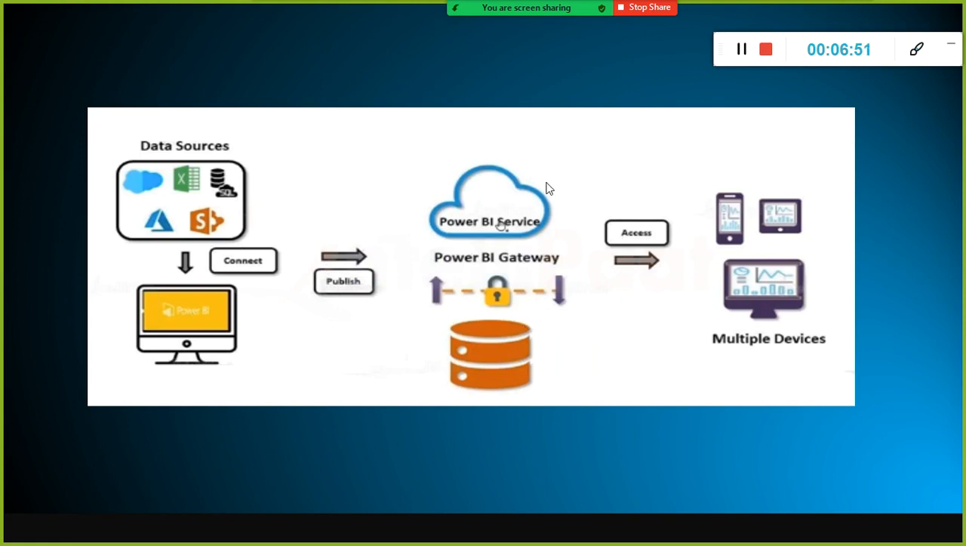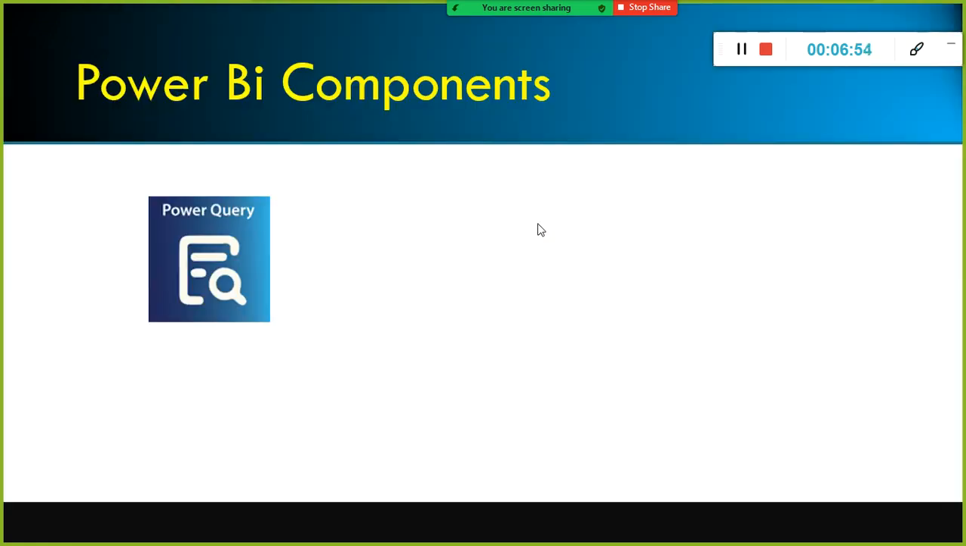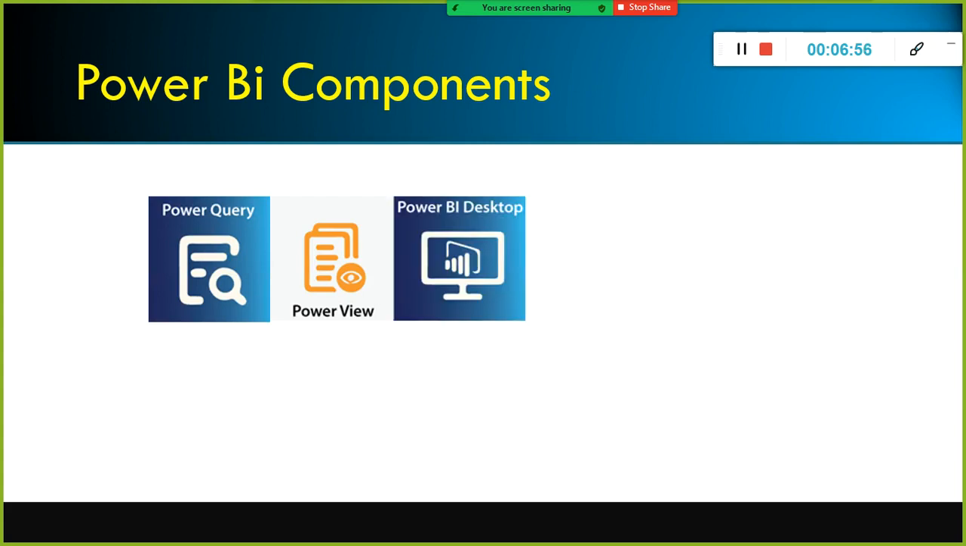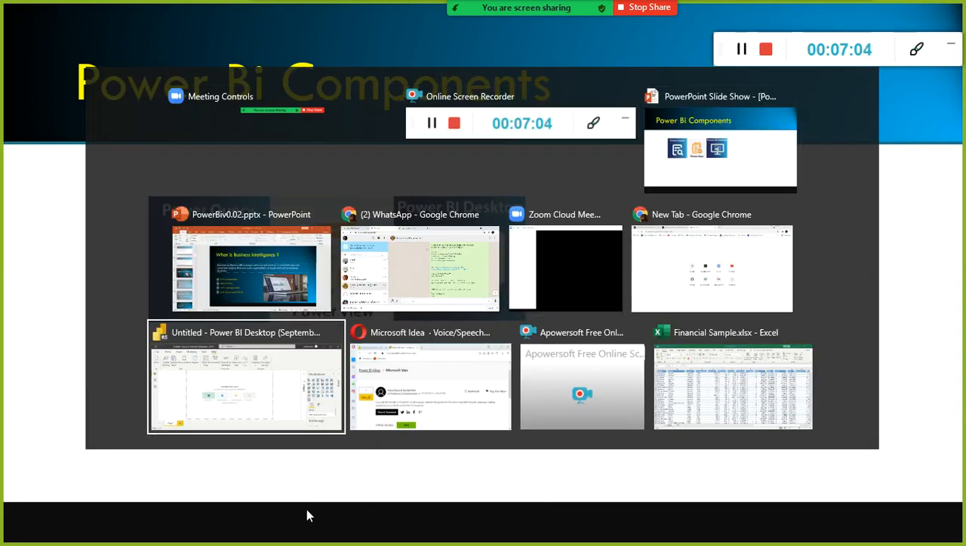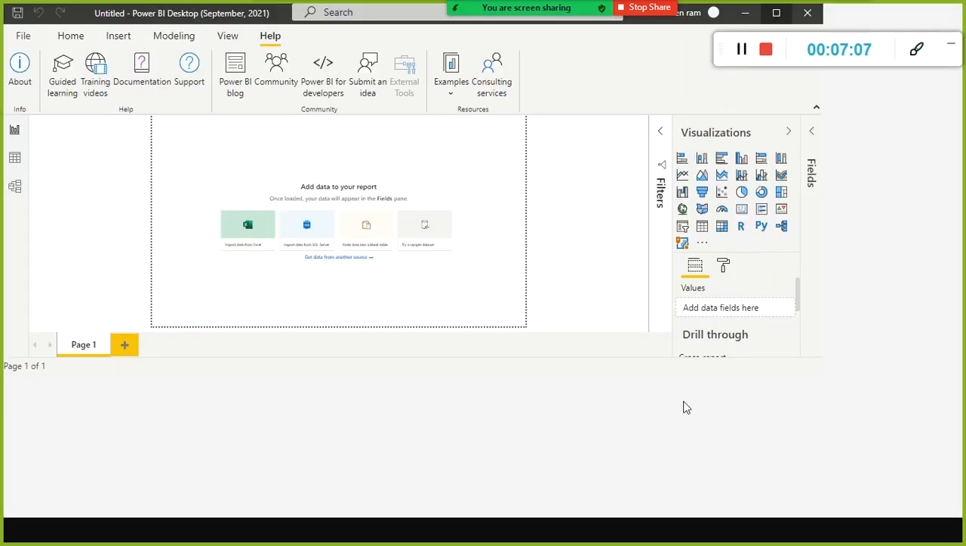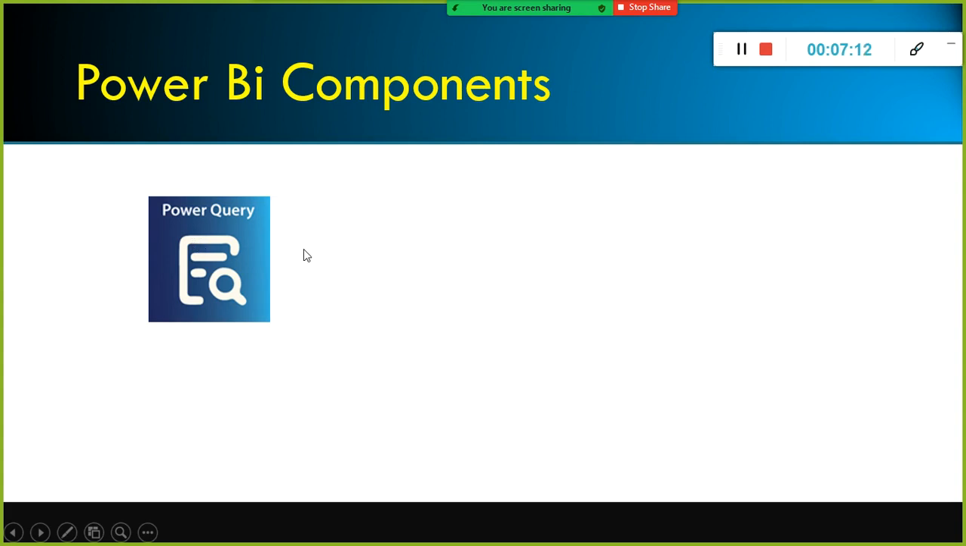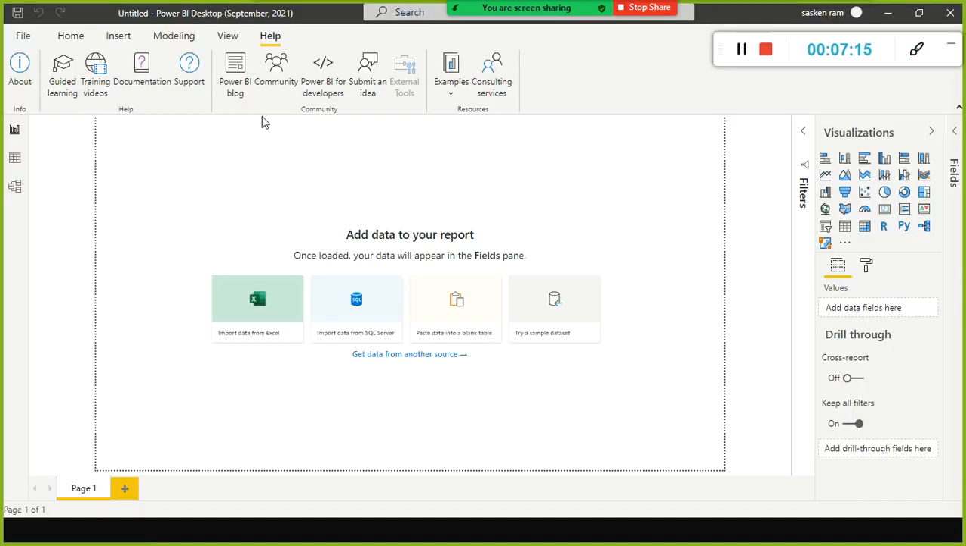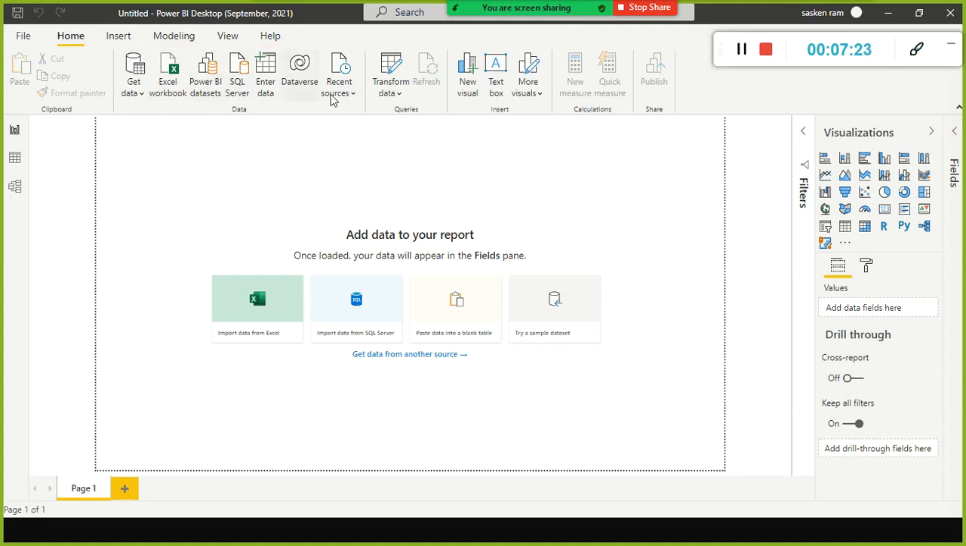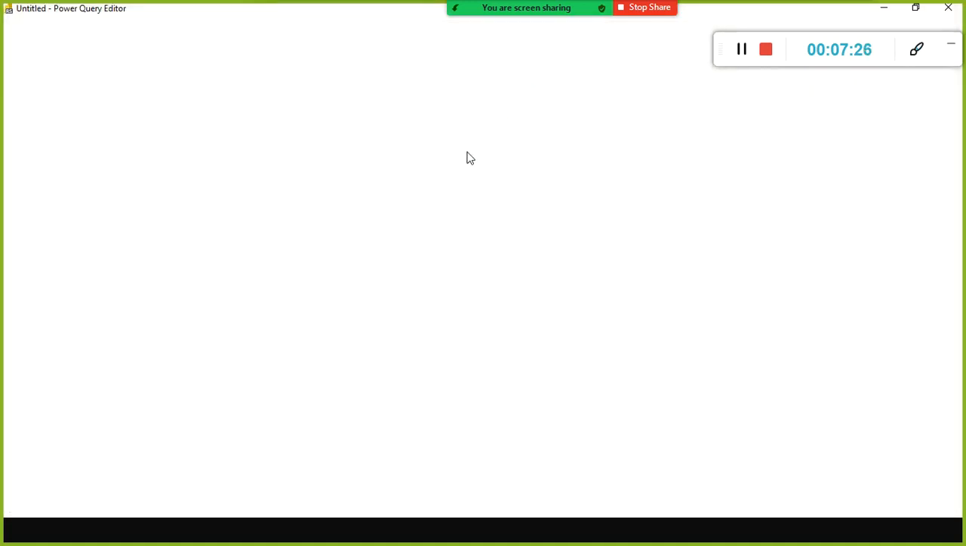Fine. So using gateway, we refresh the data, and we also discussed various components, Power Query, Power View and Power BI Desktop. I will quickly show you with this tool what these components are. Look here, this is Power Query. Let's say this is my Power BI Desktop, and when I click the Home ribbon, here I can see Transform Data. This is your Power Query editor.